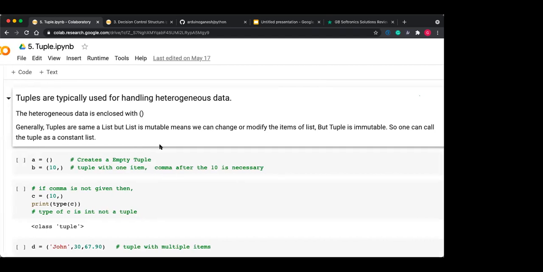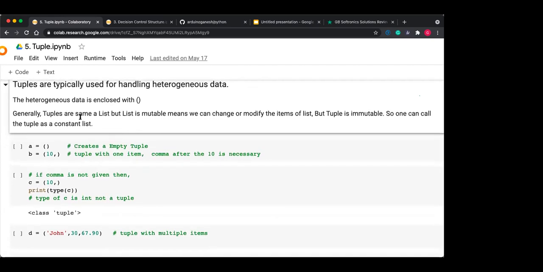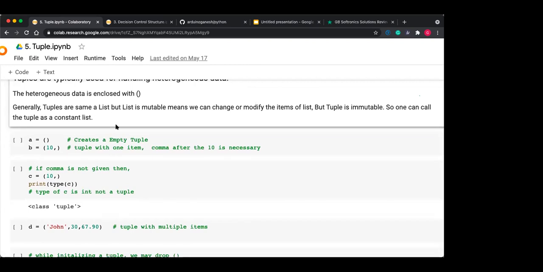As we have seen, list items we can add, we can delete, we can modify, but the tuple items are constant items. Once you declare the items in a tuple, it is fixed. You cannot change it. So you can say it is a constant tuple. Tuples are typically used for handling heterogeneous data. Generally tuples are the same as lists, but the tuple is immutable. List is mutable, meaning we can change or modify the items, but the tuple is immutable. So one can call the tuple a constant list.